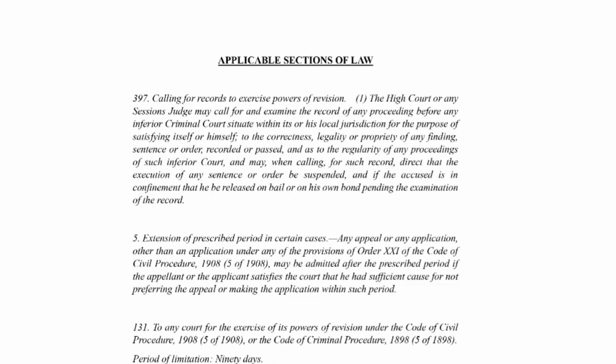First section is Section 397 of the CrPC. This is the section for revision, right? Now this has been replaced with Section 438 of BNSS, right? Next is Section 5 of the Limitation Act.